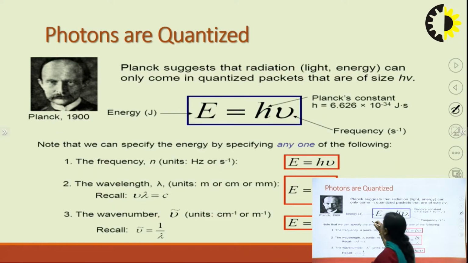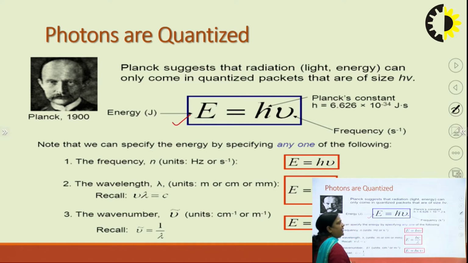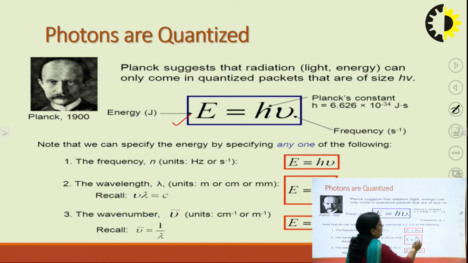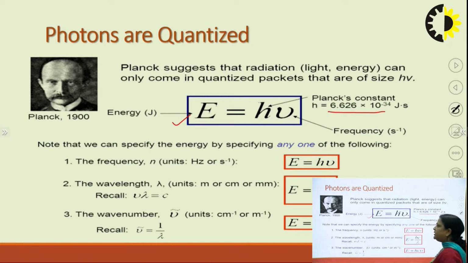In electromagnetic radiation, the energy is equal to h nu, where h is the Planck constant, 6.626 times 10 to the power minus 34 joule second, and nu is the frequency, which is in second inverse. In terms of wavelength, nu is equal to c upon lambda. So we can say E is equal to hc upon lambda. And since 1 upon lambda is nu bar, we may say E is equal to hc nu bar.